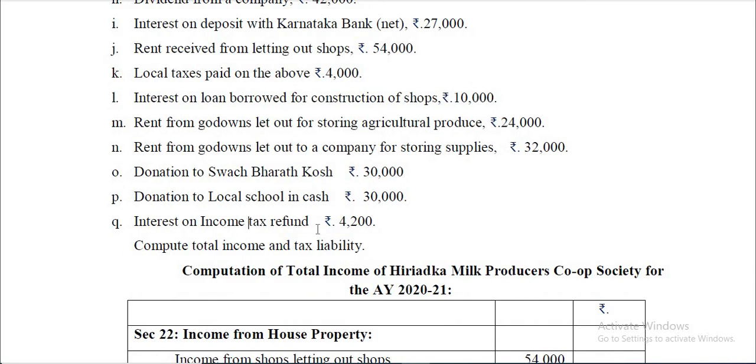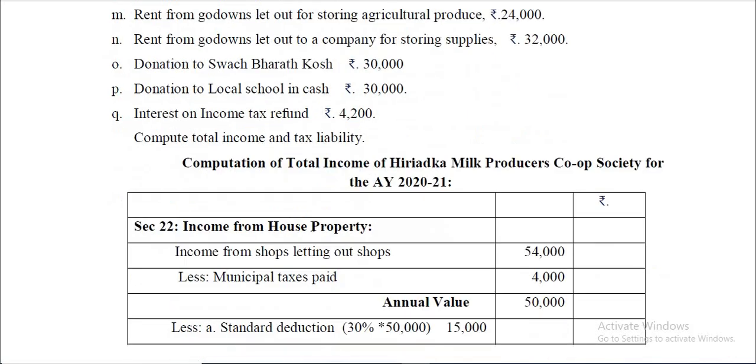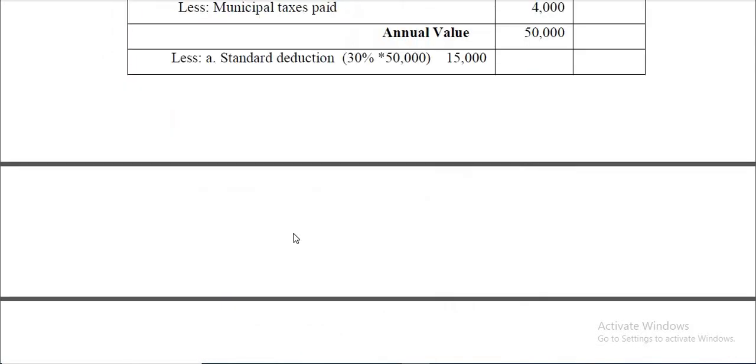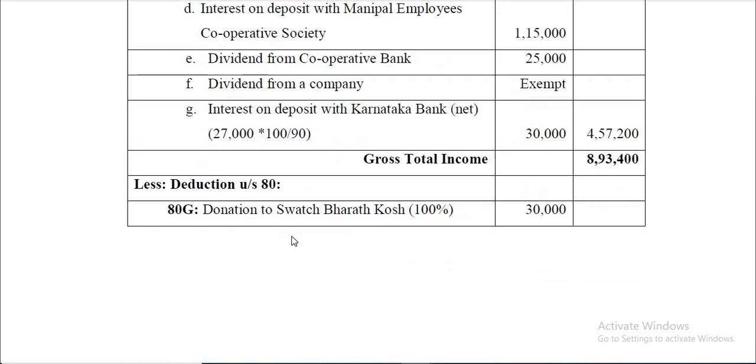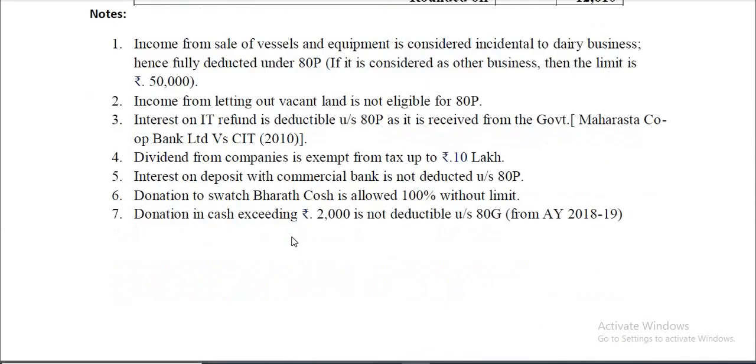Interest on income tax refund comes under income from other sources as well as under 80P. And how to compute the taxes, all those things you already learnt. So by this I have completed this problem. Thank you for listening to me.